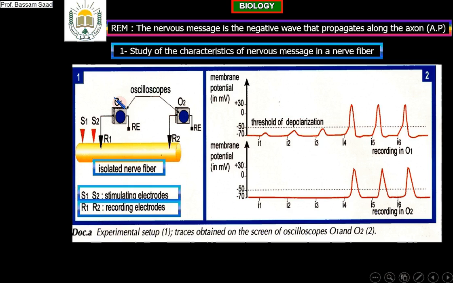We have 2 oscilloscopes. Look, R1 is inserted inside, and R2 of the oscilloscope O2 also is inserted inside the axon. Now, RE, you know it, it is the reference electrode.